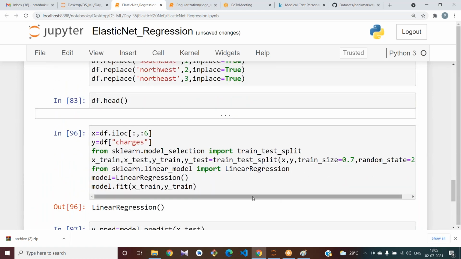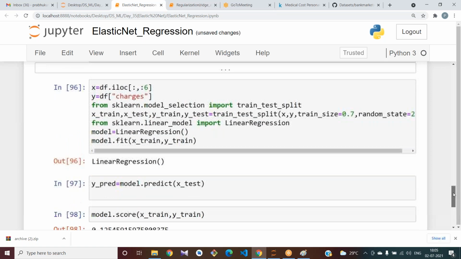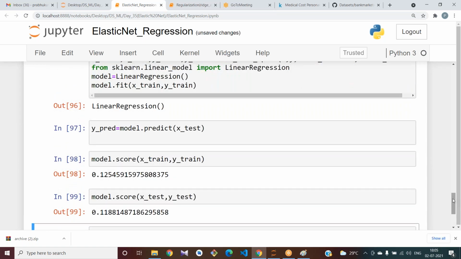Okay, I try to apply polynomial regression here. To apply polynomial regression, what should I do?